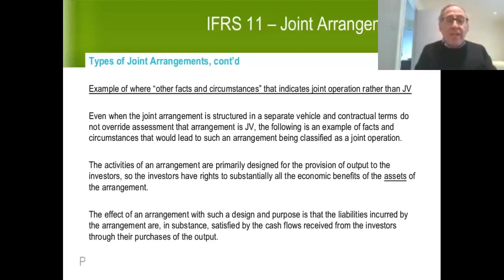What I'm going to give you now is an example of where facts and circumstances would lead me to believe that the arrangement, despite being carried on in a corporation, is still a joint operation. Just to repeat, guys, normally when you have a corporation, you have a joint venture. However, if you override the way a corporation normally works, you can end up with a joint operation. Even if you don't override it, other facts and circumstances may still indicate that you have a joint operation rather than a joint venture.